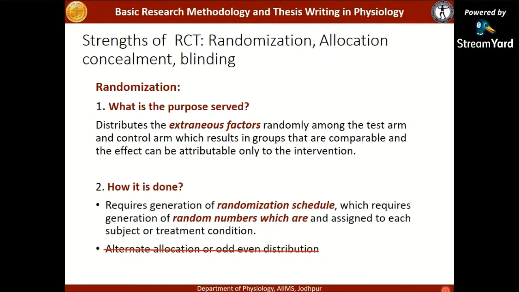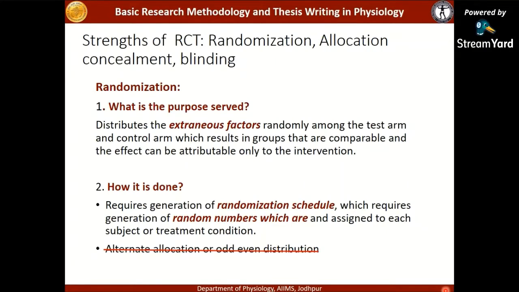If I say that when the patient comes, the first one will go to the test arm and the second one will go to the control arm, that is not randomization, because here I am not giving the chance to the second person to go into the first group and the first person to go into the control group.